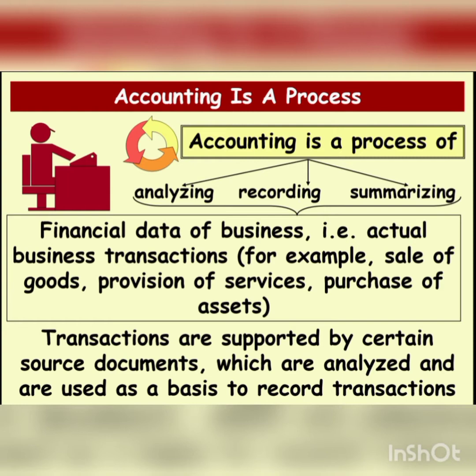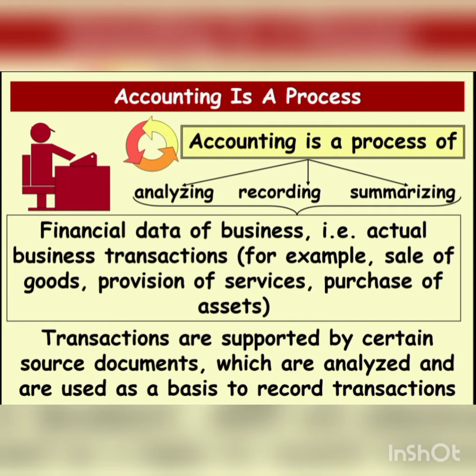For example, suppose we are selling goods, then we will get the amount. Like that, purchase of an asset: while purchasing an asset, we have to pay the amount. Sometimes we act as a receiver and sometimes as a giver.